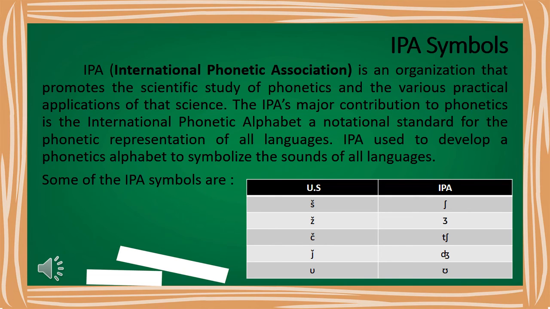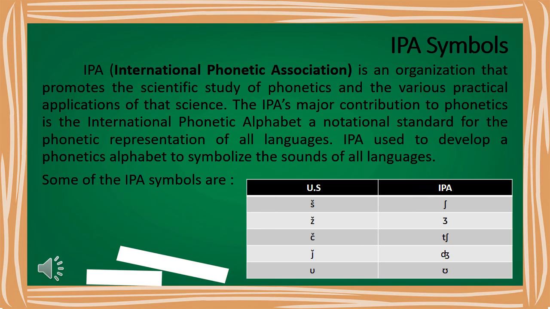IPA symbols. IPA, or International Phonetic Association, is an organization that promotes the scientific study of phonetics and the various practical applications of that science.